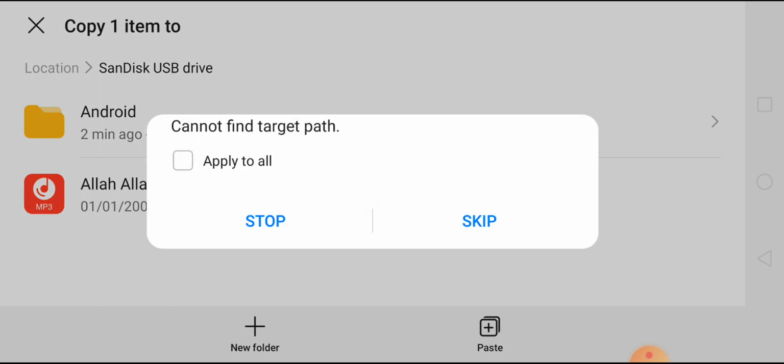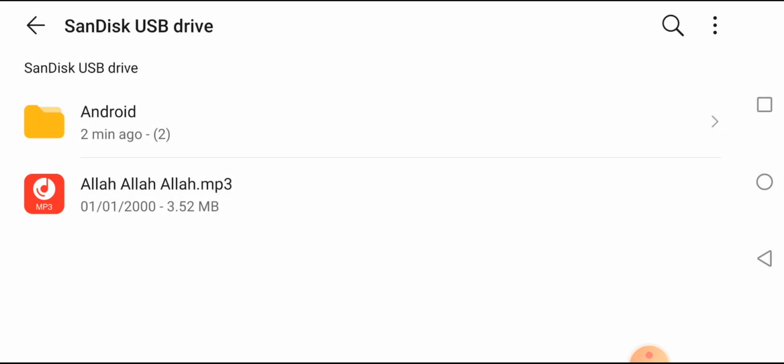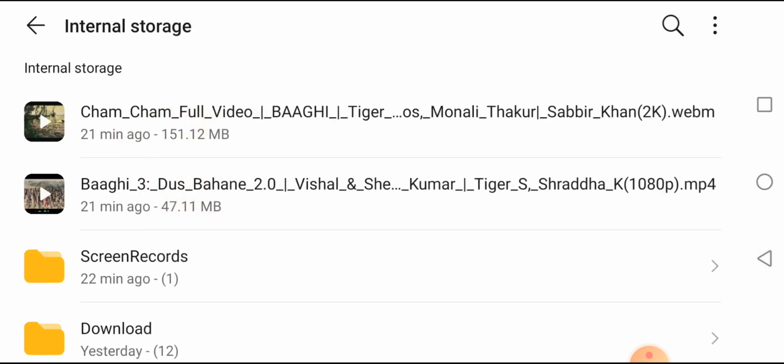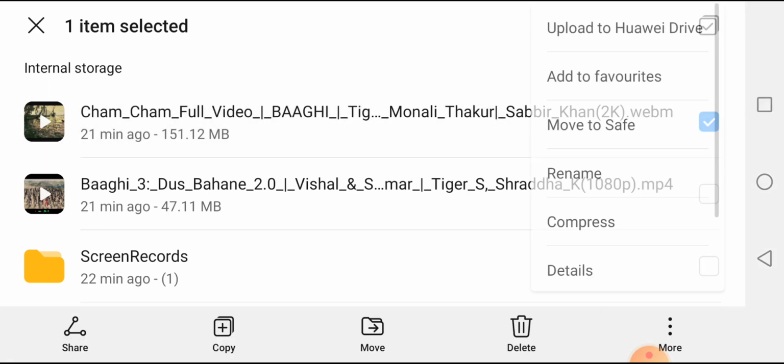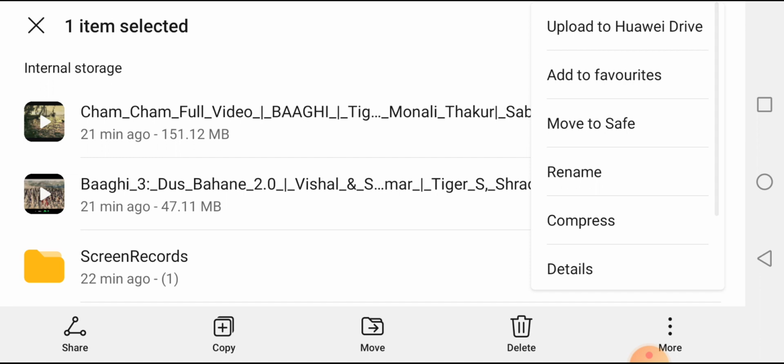You can see there is a message: cannot find target path. We click on stop. You can see that our file is not moved to our SD card or USB drive. What is the reason? Just click on our file and click on more and go to rename.